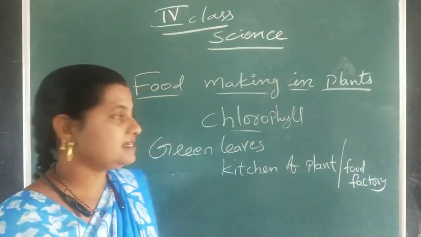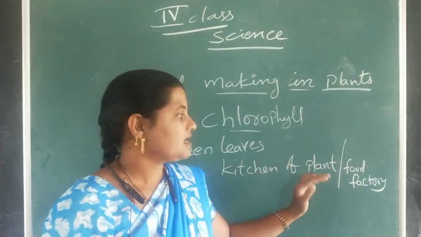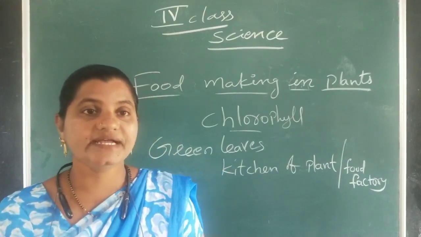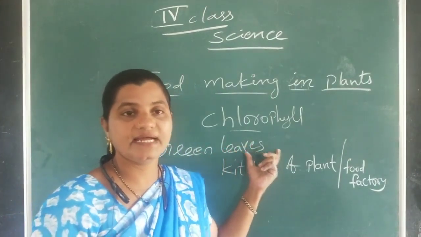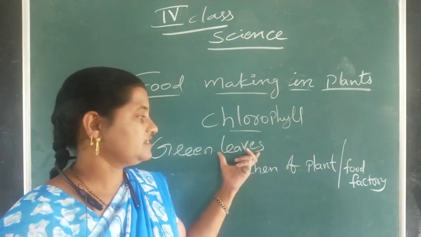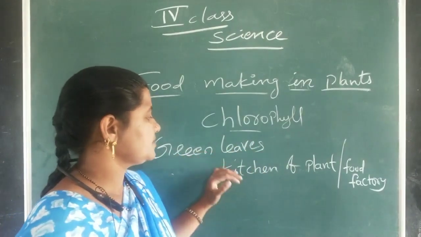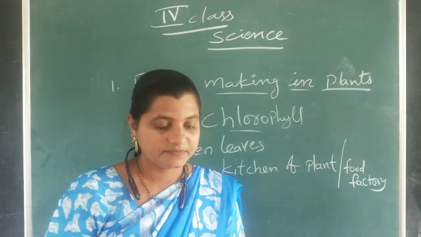Why do we call green leaves the kitchen of the plant or otherwise the food factory of the plant? Because these green leaves alone prepare food for the plant. The green leaves are the only things which can prepare food for the plant. So that's why they are known as the kitchen of the plant or food factory of the plant.